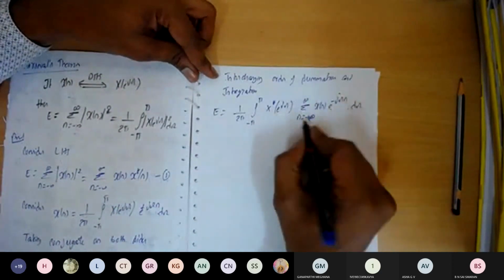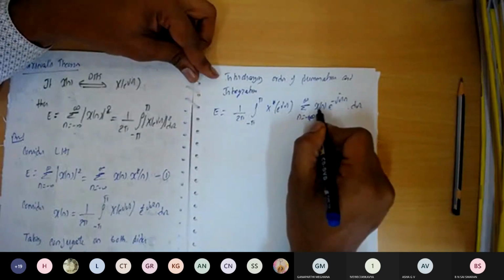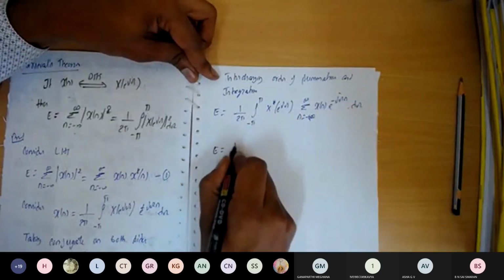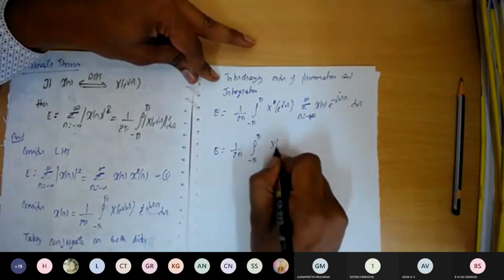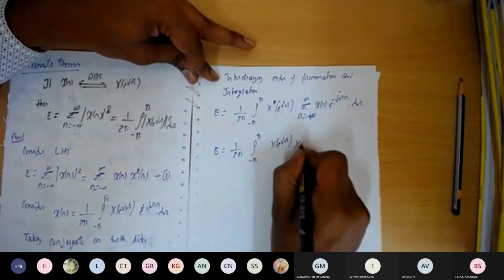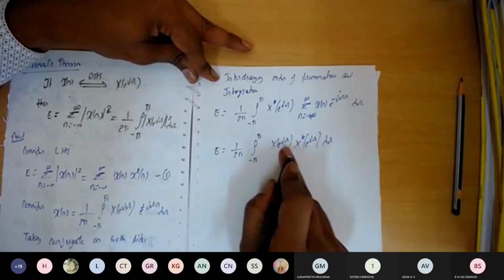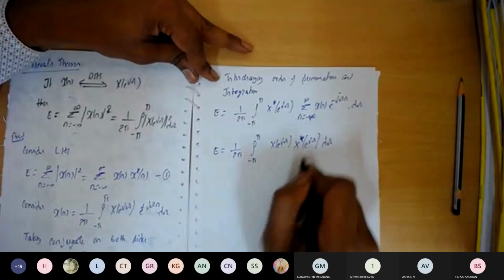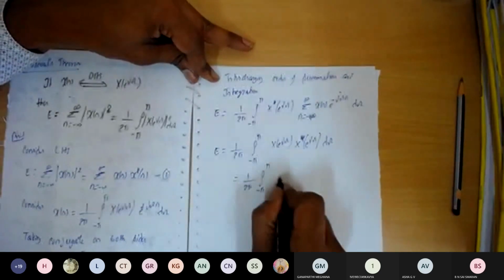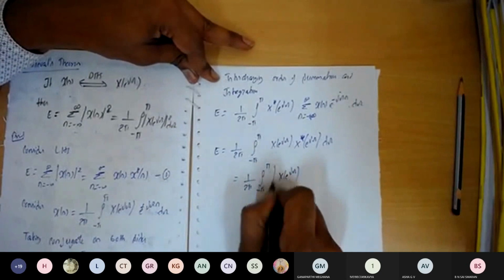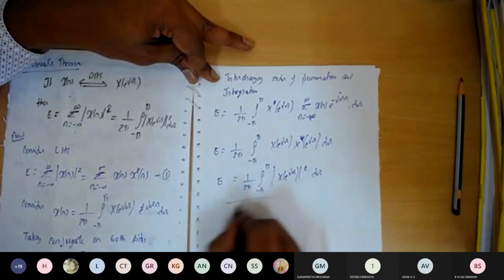Now this summation formula is equivalent to the DTFT of x of n, which is nothing but x of e to the power of j omega. We'll substitute that. So it will become 1 over 2 pi, the integral from minus pi to plus pi, x of e to the power of j omega into x conjugate of e to the power of j omega into d omega. The product of the term and its conjugate we can write as the magnitude, so it is 1 over 2 pi, minus pi to plus pi, the magnitude of x of e to the power of j omega, the whole square, into d omega. So this is the proof we want here.